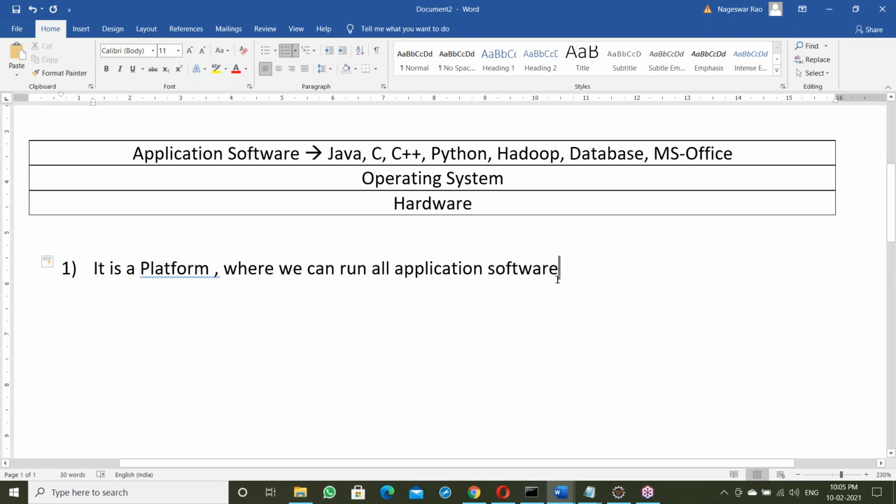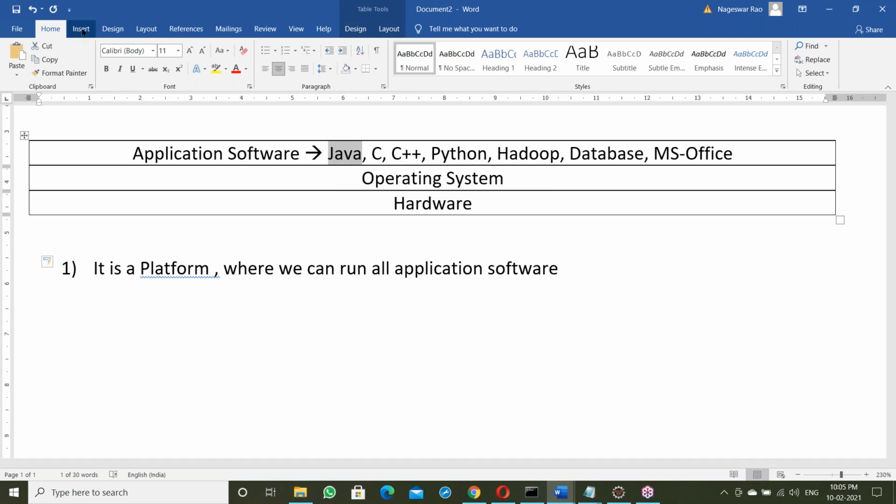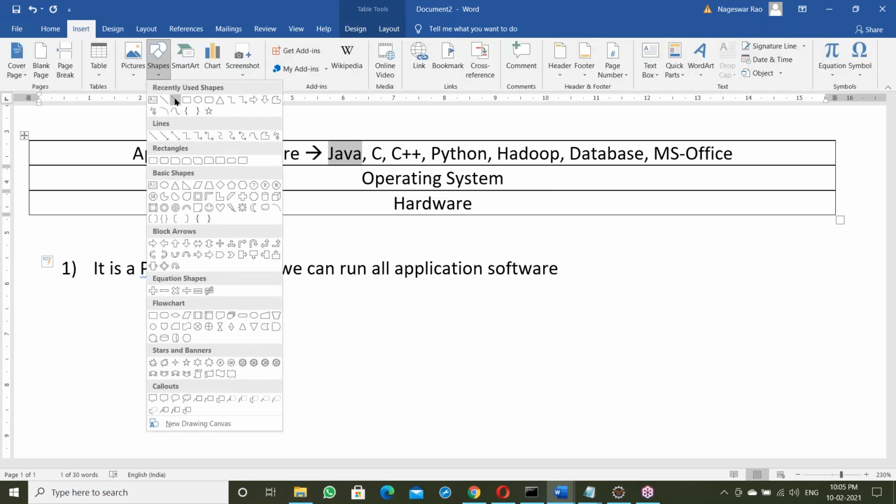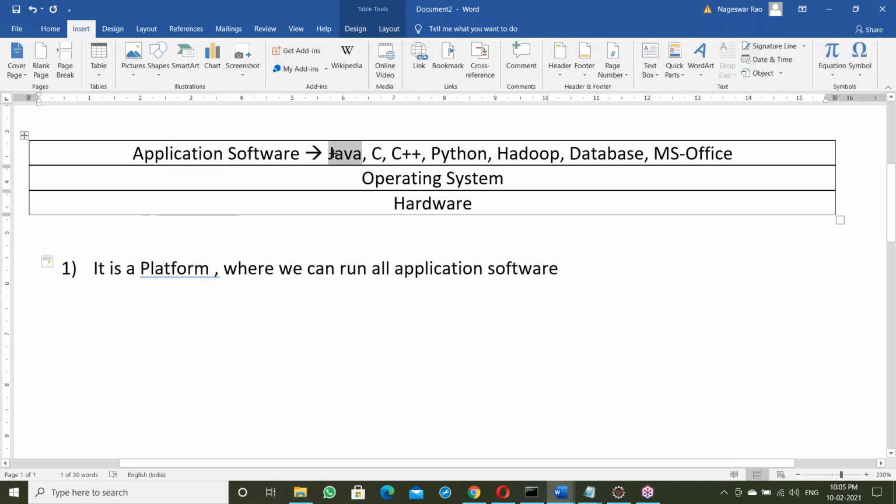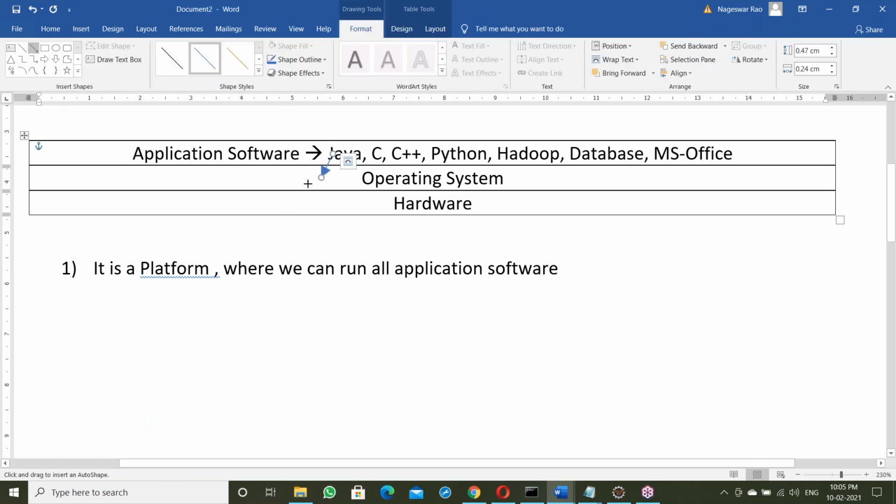But not only a platform here. Suppose a Java program generates some output. First, the Java program's output goes to the OS, then finally to the output device. If it is reading from the keyboard, first the keyboard data goes to the OS, then to the Java program.